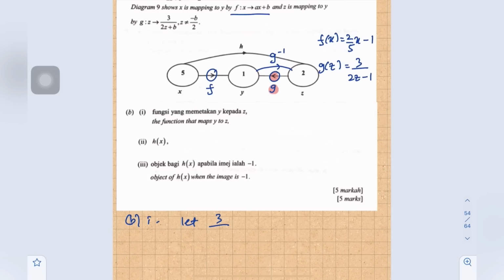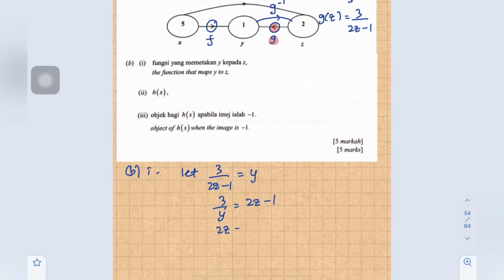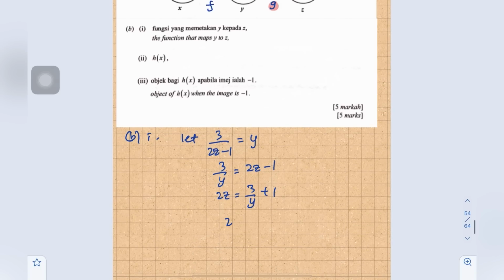So for b Roman 1, to find g inverse, let 3 over 2z minus 1 equals y. Then 3 over y equals 2z minus 1. So 2z equals 3 over y plus 1, and z equals 3 over 2y plus 1 over 2.